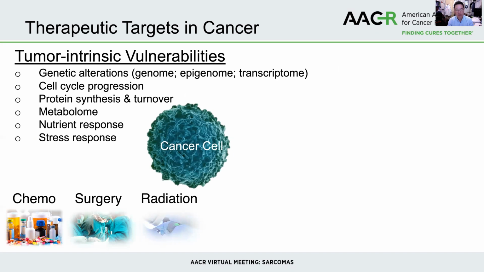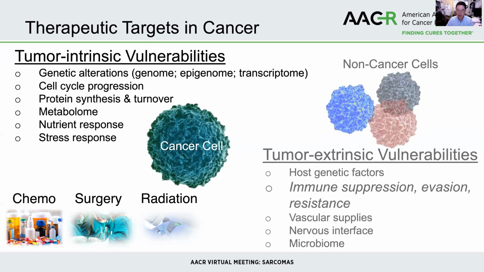Historically, we have focused primarily on identifying tumor intrinsic vulnerabilities, including genetic alterations, cell cycle progression, protein synthesis, metabolomic and nutrient responses, and stress response as a way to target cancer. And this has led to the combination of chemo, surgery, and radiation therapy for many of the cancers.